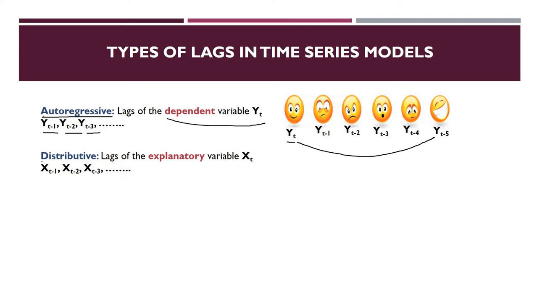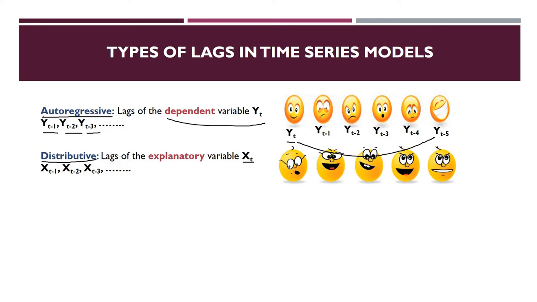Second is distributive lag. Distributive lag means lag of the explanatory variable xt. That means there are some other variables also on which my happiness is depending. I'm not saying now that my happiness is depending on my own past. It can be some other variable also. So this is my dependent variable, and an explanatory variable means an independent variable. Okay, let's take an example over here.